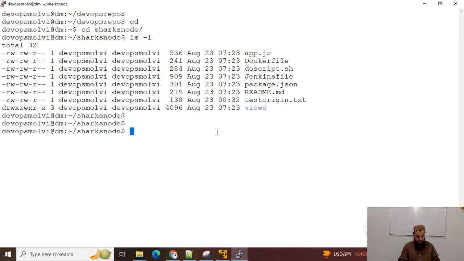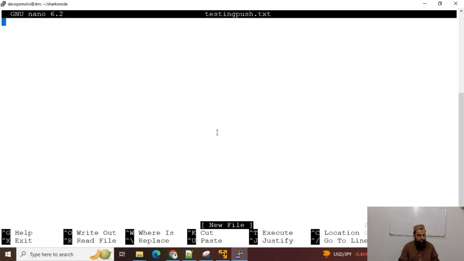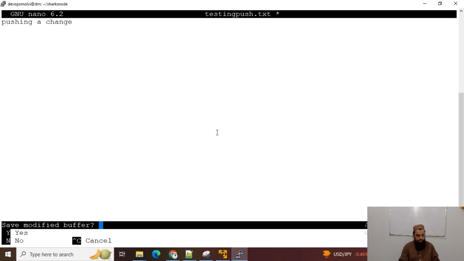Now I can create a new file, nano testing push.txt. Okay, I will now push a change into the remote repository. Now git status.